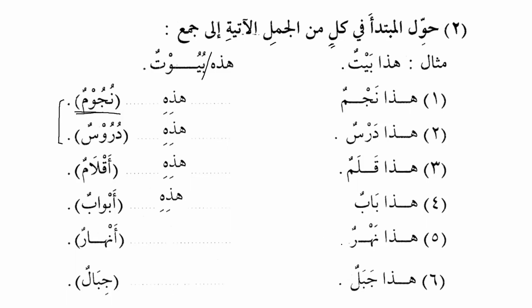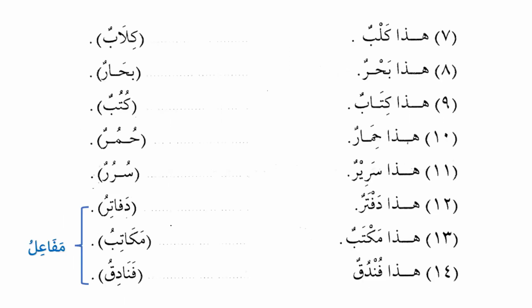هذا نهر, and this is a river, and هذه أنهار, these are rivers. Now these three come on the pattern of أفعال. أفعال, أقلام, أبواب, أنهار. So they follow the pattern of أفعال. Then we have هذا جبل, this is a mountain, and the plural will be هذه جبال. It is on the pattern of فعال. These are mountains. Okay. هذا كلب, this is a dog.